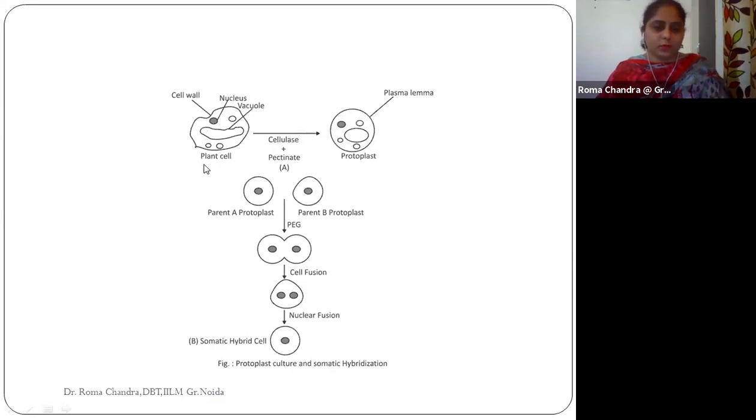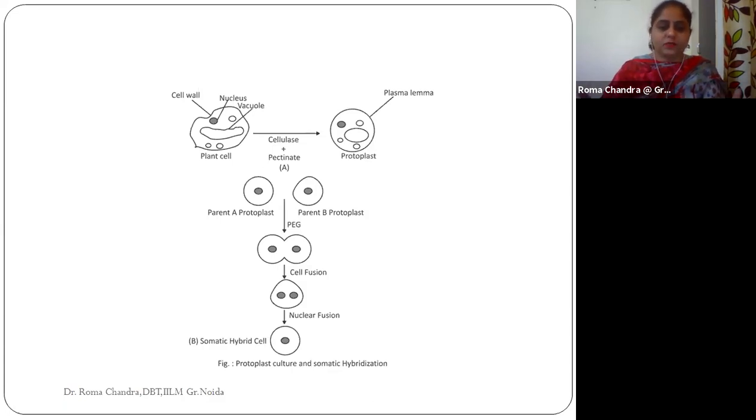The protoplast is isolated, and two enzymes work in this process, breaking up the cell wall. Cellulase enzyme and pectinase both work here, and the protoplasts for both species are isolated. So we have two protoplasts, parent A protoplast and parent B protoplast.